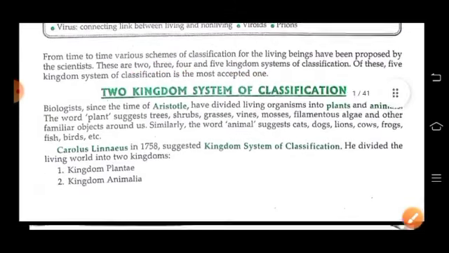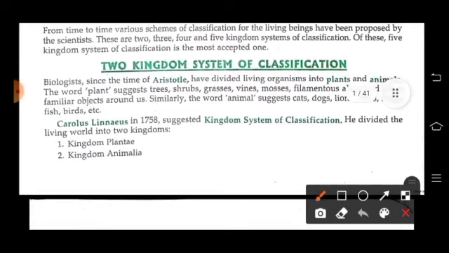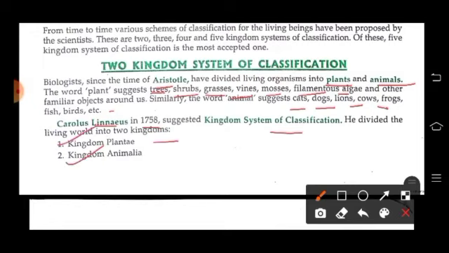So let's come to two kingdom system of classification. According to this classification, scientists like Aristotle, Linnaeus, Theophrastus divided living organisms into plants and animals. Plants means trees, shrubs, grasses, vines, mosses, filamentous algae, and other familiar objects. And animals means cats, dogs, lions, cows, frogs, etc. Carl Linnaeus in 1758 suggested the two kingdom system of classification, and he divided the living world into two kingdoms, kingdom Plantae and kingdom Animalia.